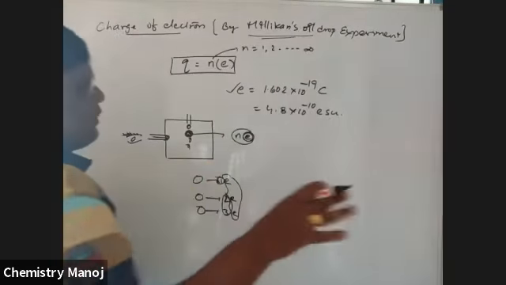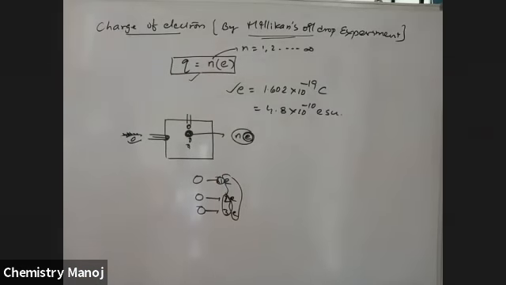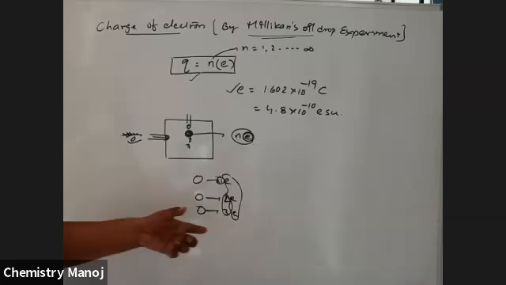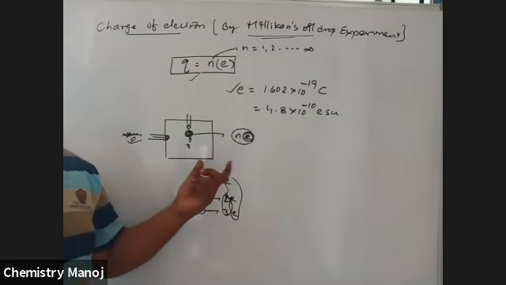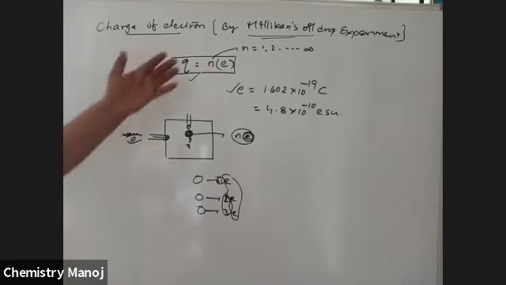That is why I am not explaining this part. From the experiment, the formula is Q is equal to n into e, where e is the charge and n is the multiple value, either 1, 2, and so on. So an integral multiple of a fixed quantity is the charge on the oil drop, due to the presence of electrons. Okay, so it is very, very important.